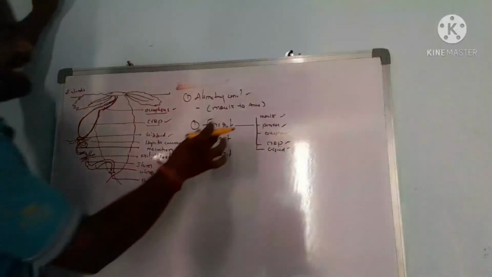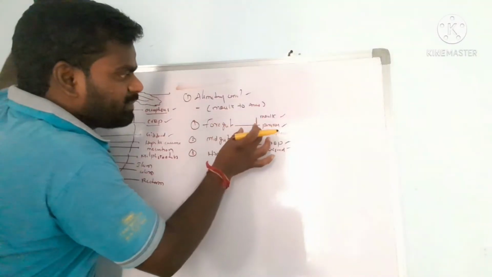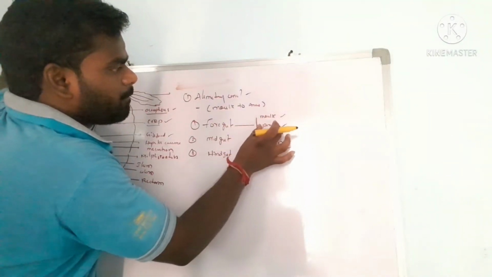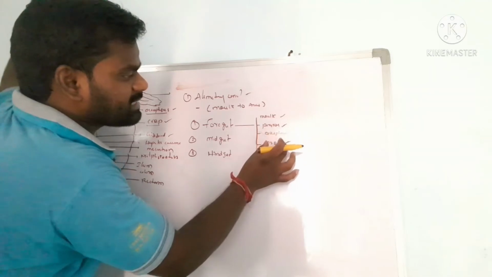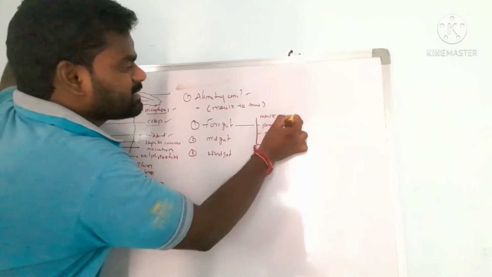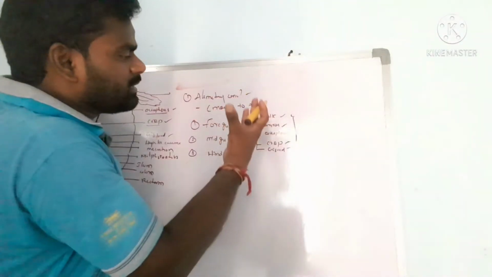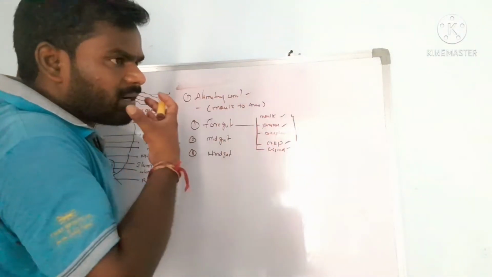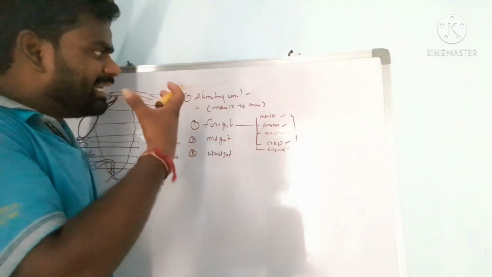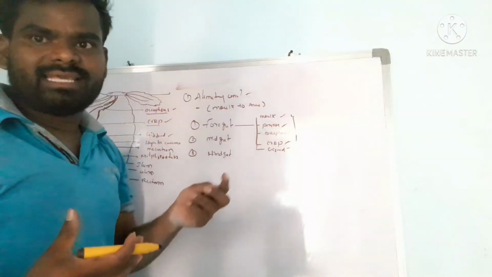So the foregut comprises the mouth, pharynx, esophagus, crop, and gizzard. The mouth takes in food and opens to the buccal cavity, which opens to the pharynx.